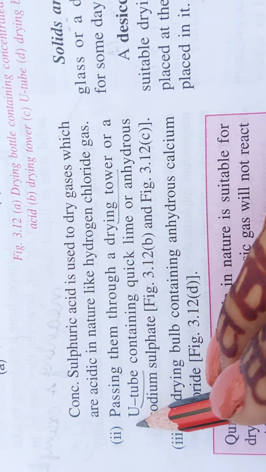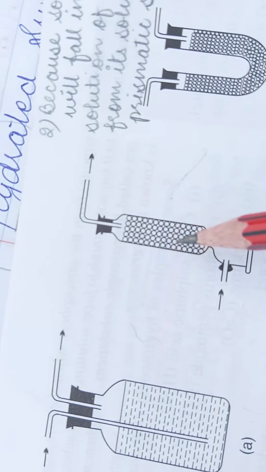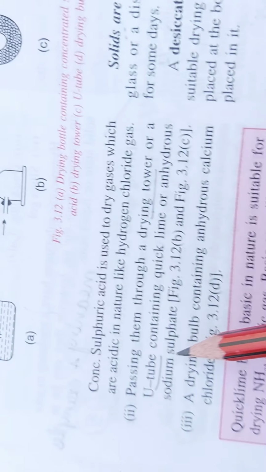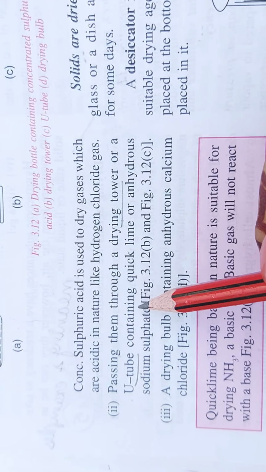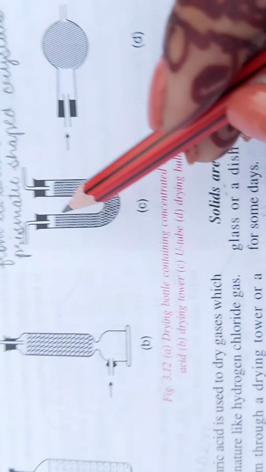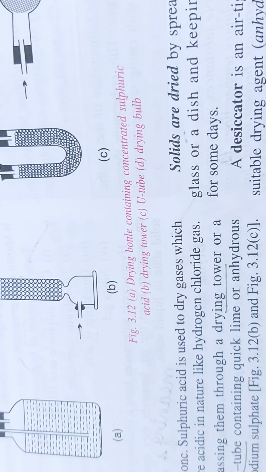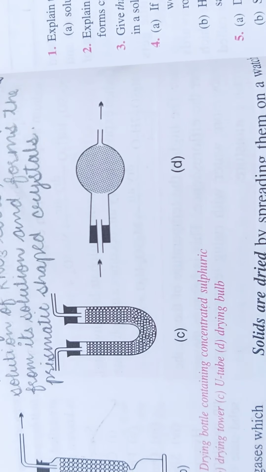We can also pass them through a drying tower, as given here, as well as a U-tube containing quicklime or anhydrous sodium sulfate. This is a U-tube.